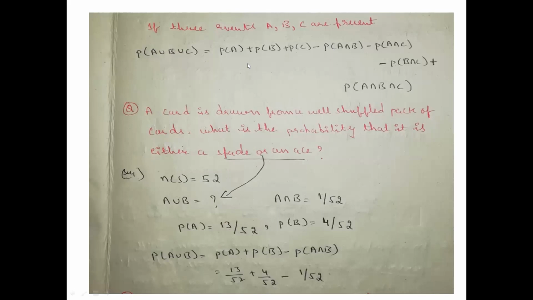And how this formula exists, you have to go to intermediate, set formulas. So just blindly remember this formula. If A union B union C is given, the formula is P of A plus P of B plus P of C minus P of A intersection B minus P of A intersection C minus P of B intersection C plus P of A intersection B intersection C. This is the formula for 3 events.